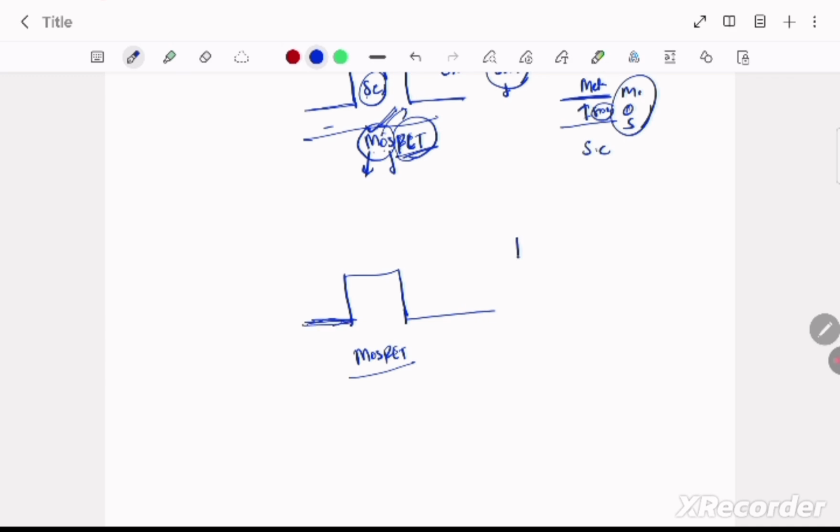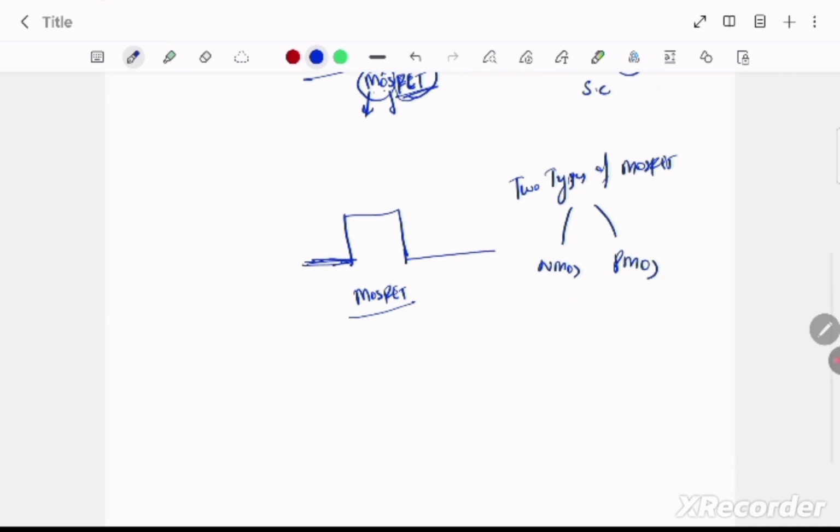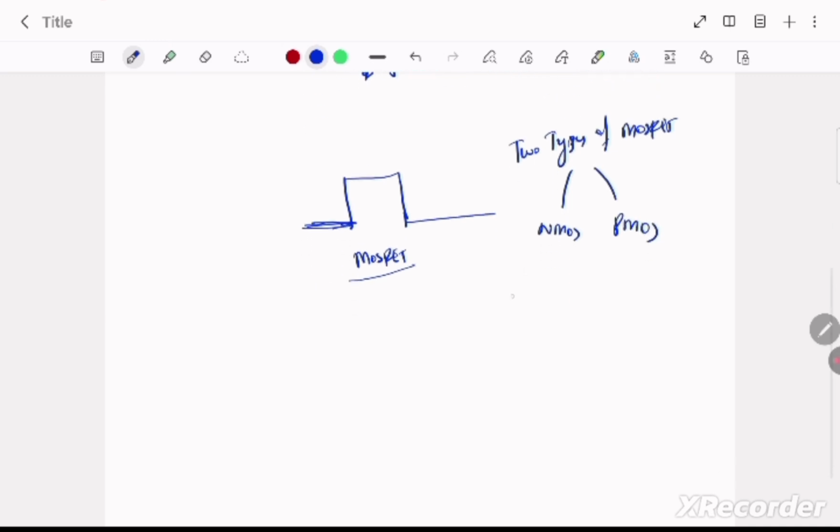So there are two types of MOSFET. One is NMOS and another one is PMOS. So we are having another representation of this MOSFET. This is said as a body or substrate.